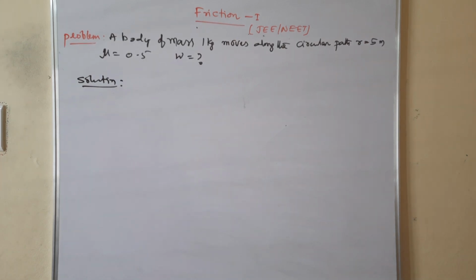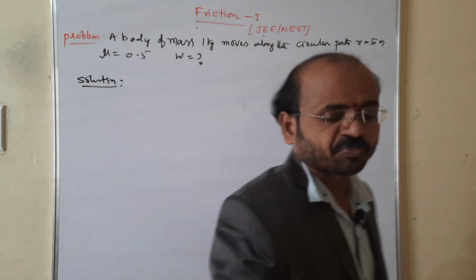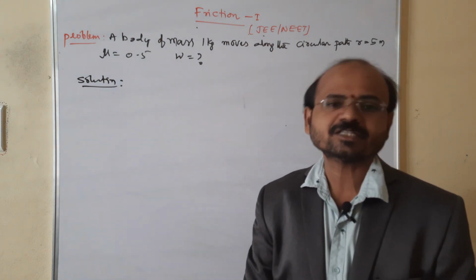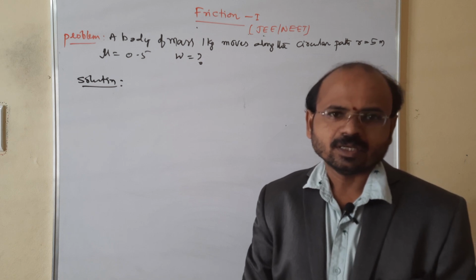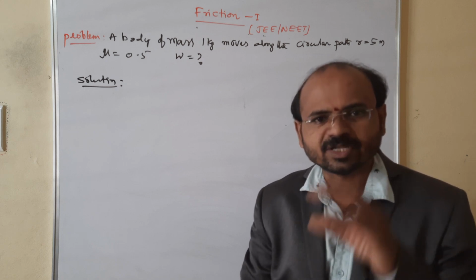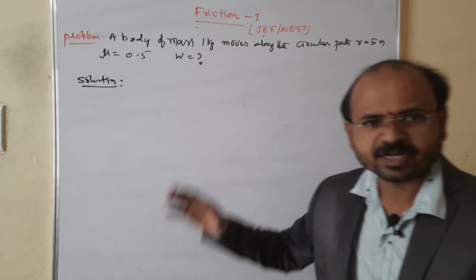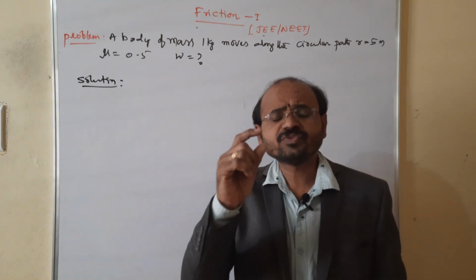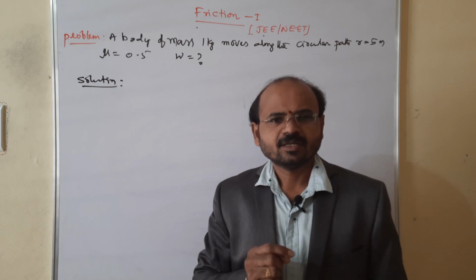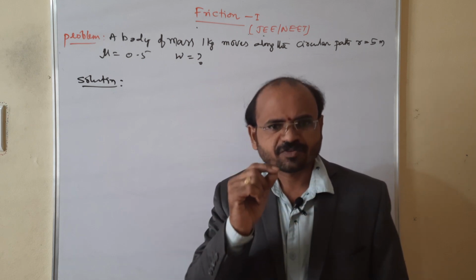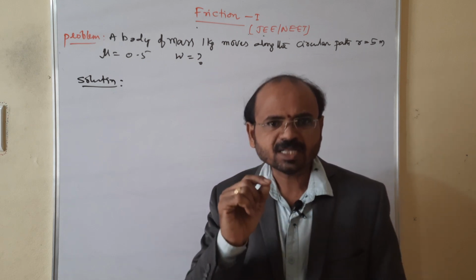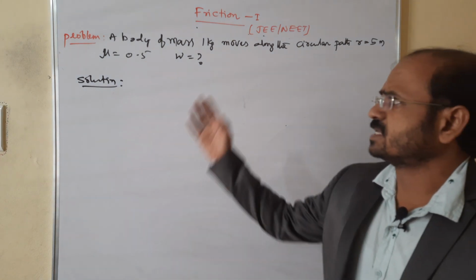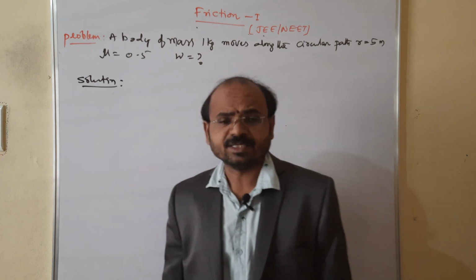Once look at the board, there is one question given. A body of mass 1 kg is moving in a circular path of radius 5 meters, and the coefficient of friction between the body and the surface of the circular path is given as mu equal to 0.5. Then it asks to find the angular velocity.